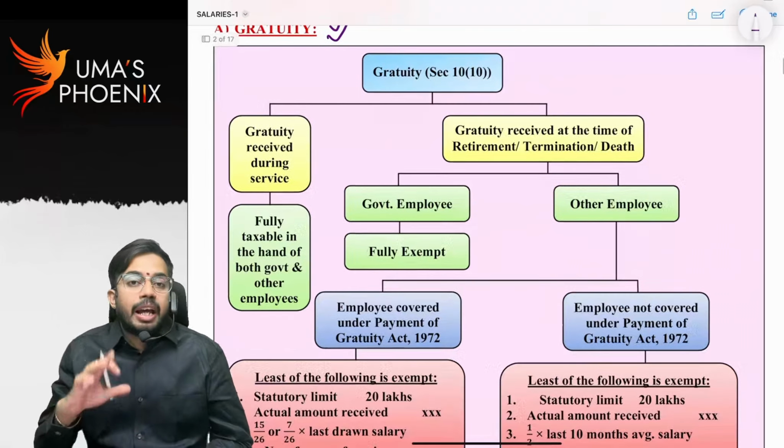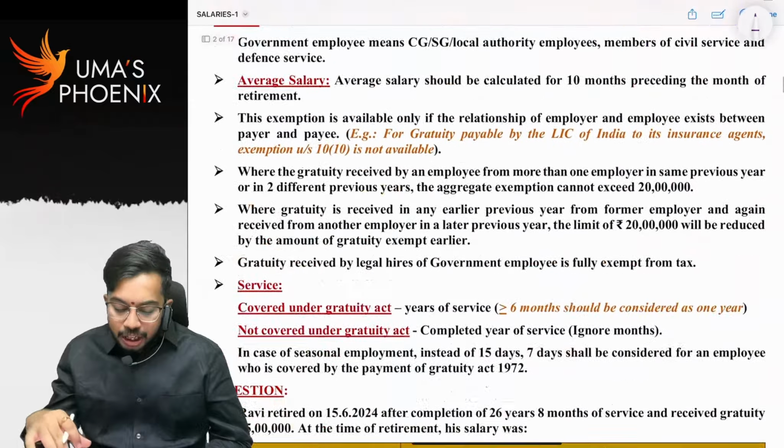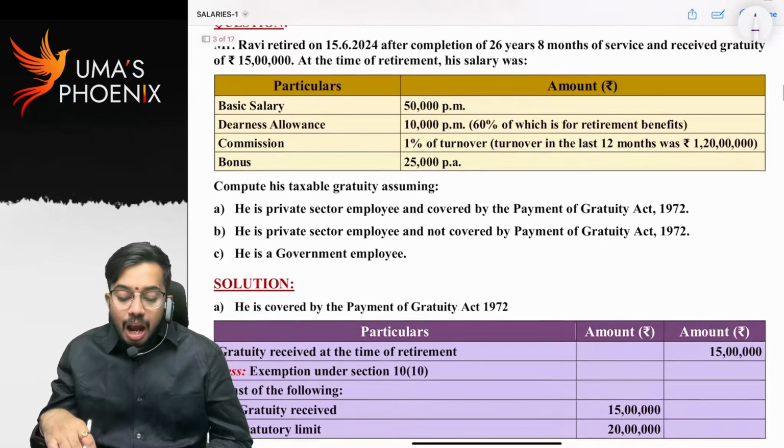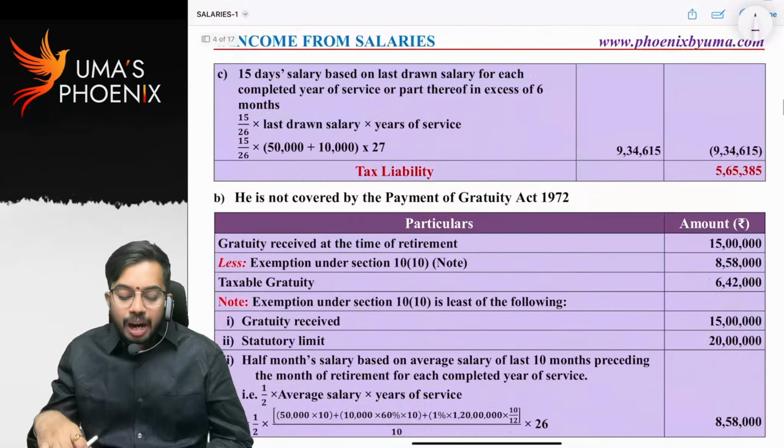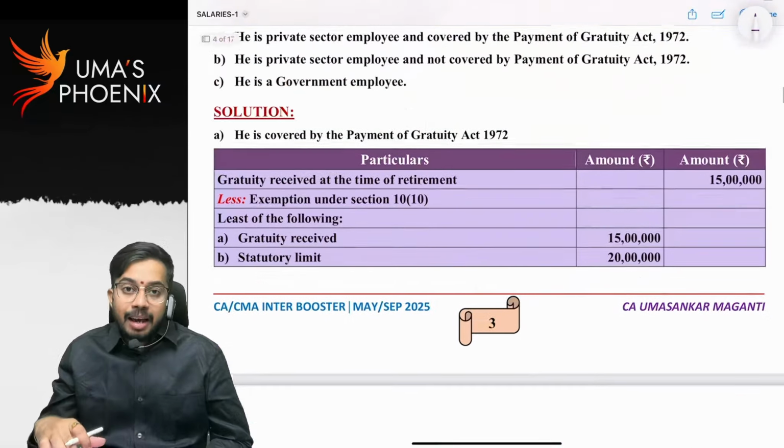Now, listen carefully. The gratuity discussion is a bit lengthy, and at the end I am also going to discuss one problem with you with regard to gratuity, then you will get complete clarity.